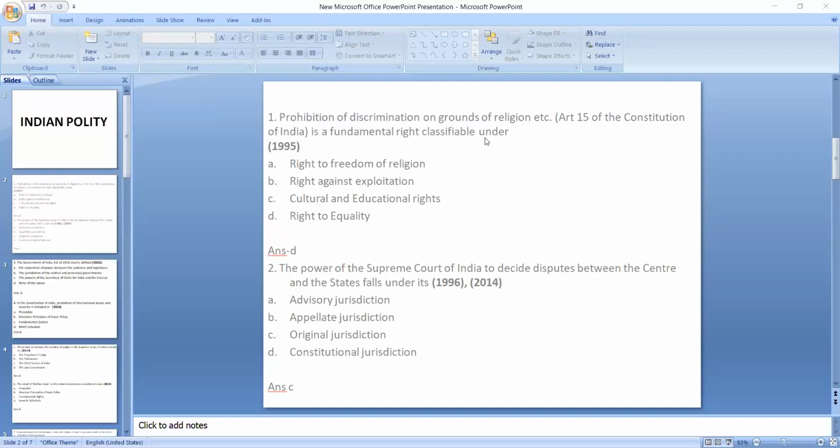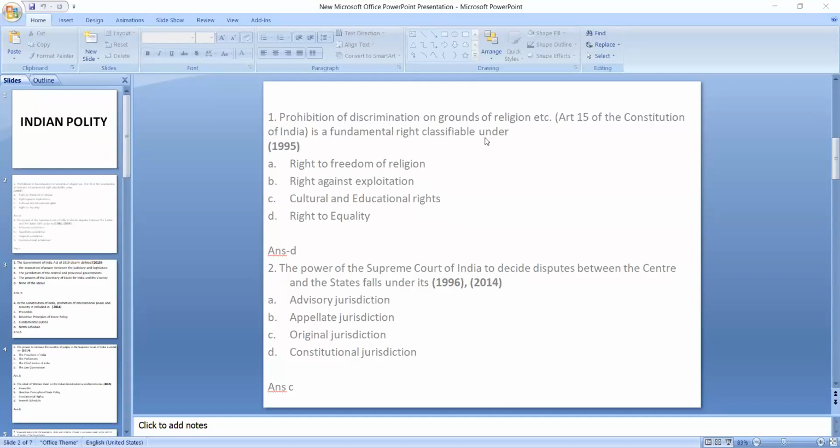The first one is right to equality, which is from Article 14 to 18, and you need to know what rights fall under 14 to 18. Okay. Next comes right to freedom, which falls under Article 19 to 22, isn't it? So now you will have to remember what the rights under Articles 19 to 22 are.